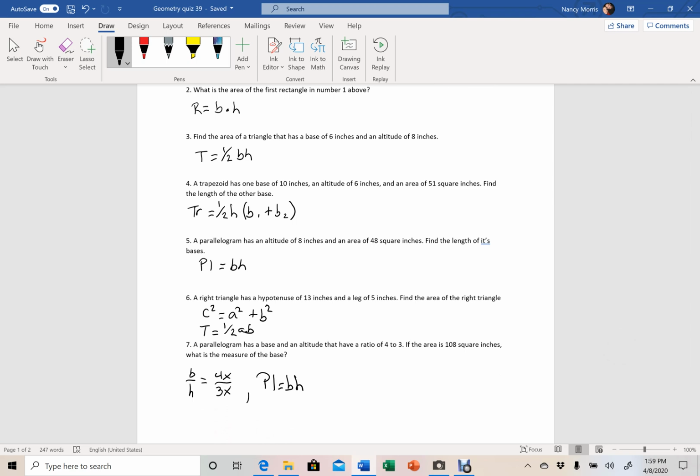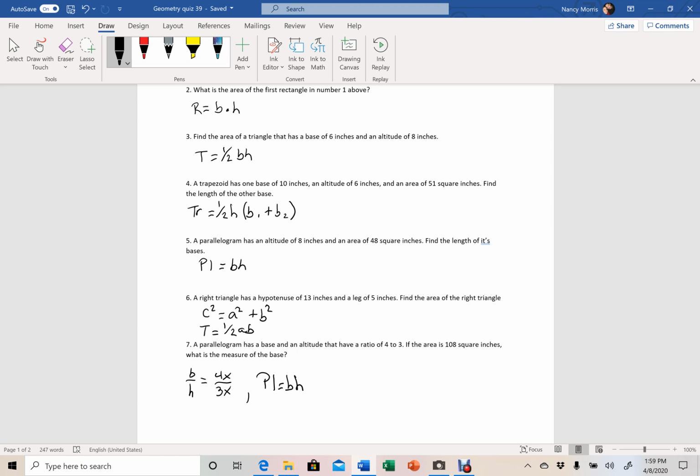Number 4, a trapezoid has one base of 10 inches, an altitude of 6 inches, and an area of 51 square inches. Find the length of the other base. So you're going to plug in the information you have and solve for your unknown, okay? And then number 5, a parallelogram has an altitude of 8 inches and an area of 48 square inches. Find the length of its base. So you're going to work through that, plugging in the information that you have.